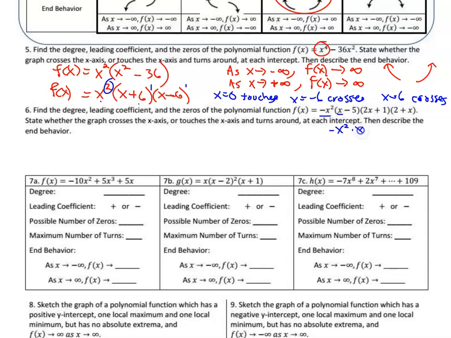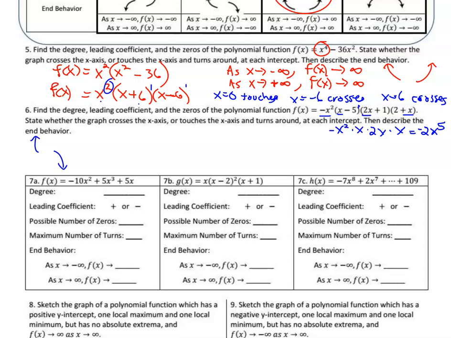times an x to the first, because of the power of 1, times a 2x times an x. So that is 1, 2, 3, 4, 5 x's. And a negative 2, that would be a negative 2x to the fifth. That tells me it's an odd degree, so the ends are going to be opposite directions, and it's negative, so I know it's down on the right. So this graph goes up on the left and down on the right because it was odd. It has to be opposite directions, and we knew it was down on the right because the leading coefficient was